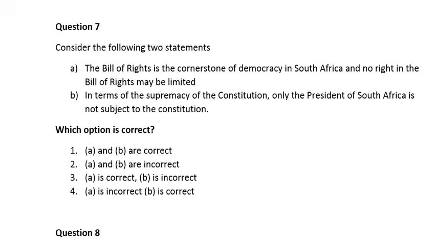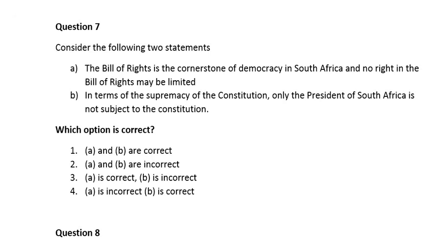Question 7. Consider the following two statements. A. The Bill of Rights is the cornerstone of democracy in South Africa, and no right in the Bill of Rights may be limited. B. In terms of the supremacy of the Constitution, only the President of South Africa is not subject to the Constitution. Which option is correct?